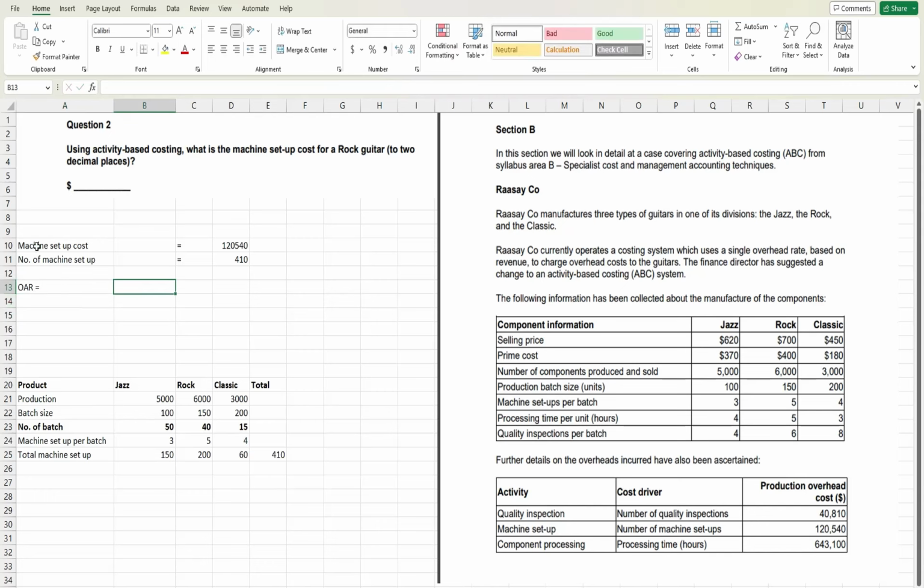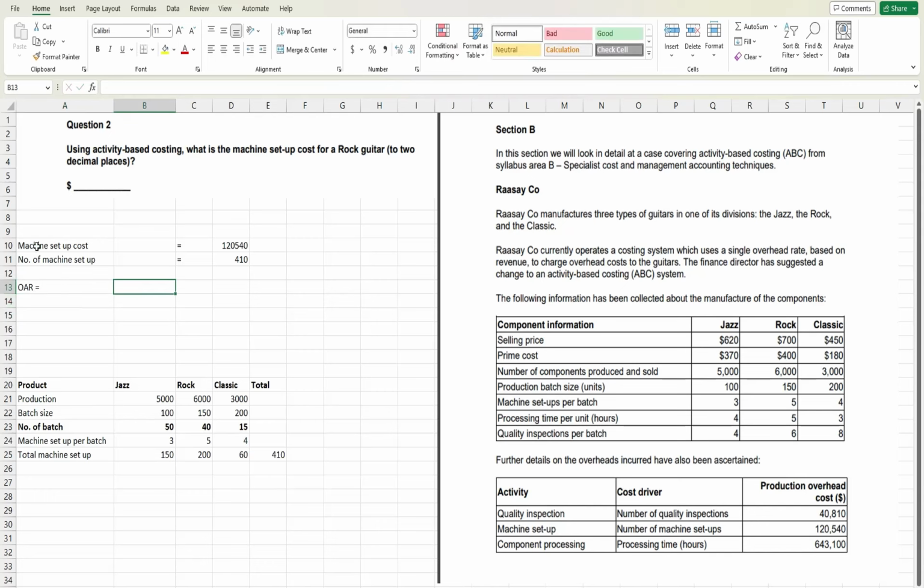Okay, so here, for the machine setup cost allocation, we need basically the OAR. So OAR is 294 here, right? And how many times has the machine been set up? 150 times.